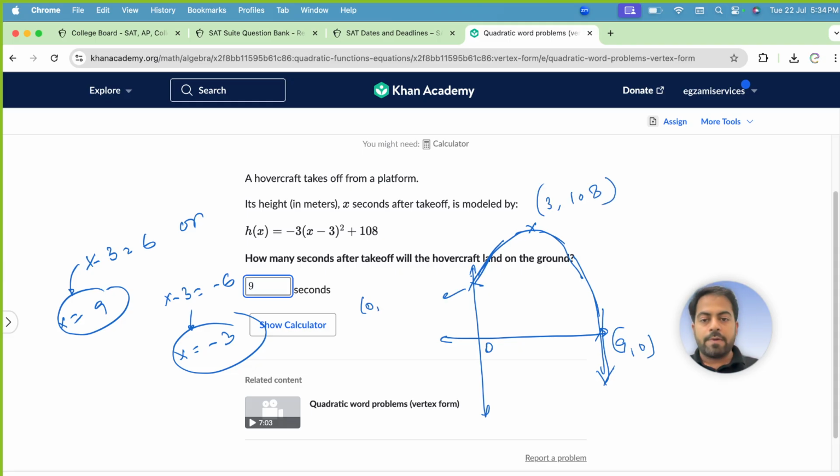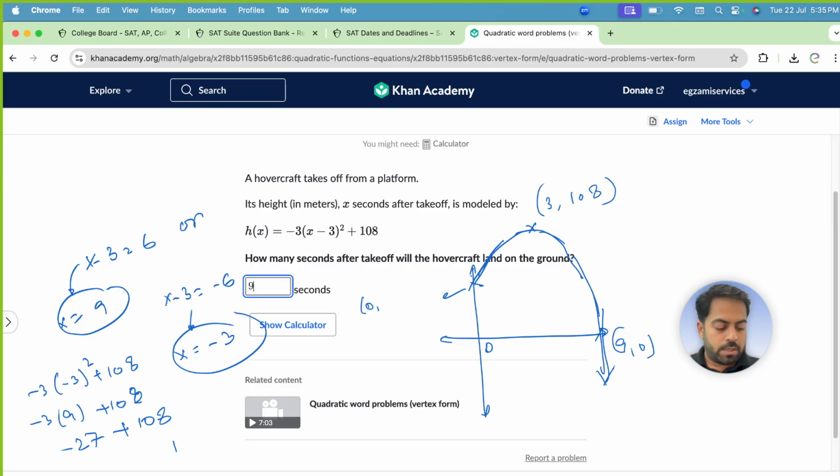At the y-intercept, x is 0. So to find the y-intercept, though it is not required in this question, I'm just doing it to complete this question for you in every sense. If you have any other questions, you can put them in the comment section. And here I get 81. So 0 comma 81 is the initial height. 0 comma 81 is the initial point. 81 meters represents the initial height of the hovercraft when it started. So let us check. Our answer is 9 seconds.